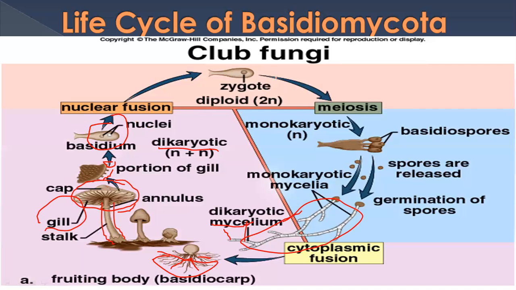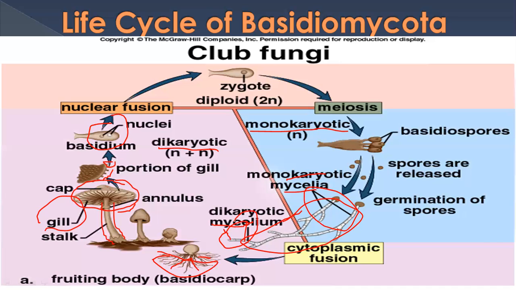And then after meiosis, that goes into monokaryon, like every basidiospore is having one nucleus. So these spores with one nucleus, spores are released and germinate. They start to grow, and at this stage there is monokaryotic mycelium, and here is the dikaryotic mycelium where it grows.